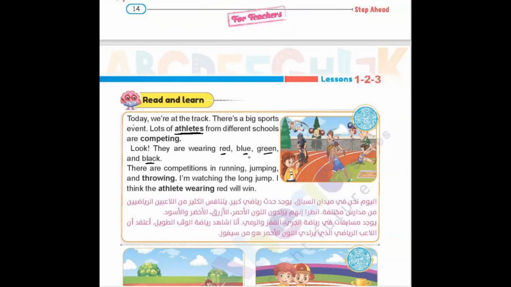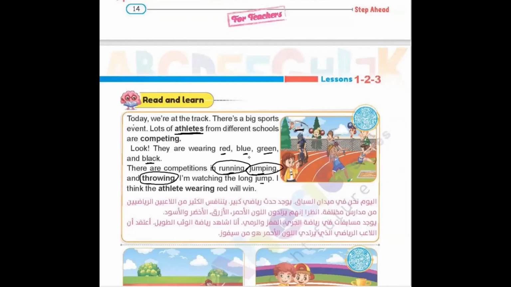There are competitions in running, jumping, and throwing. So they are making competitions in many kinds of sports. Running, to run; jumping, to jump; and throwing, to throw. I'm watching a long jump.